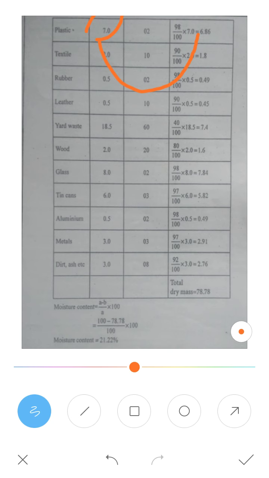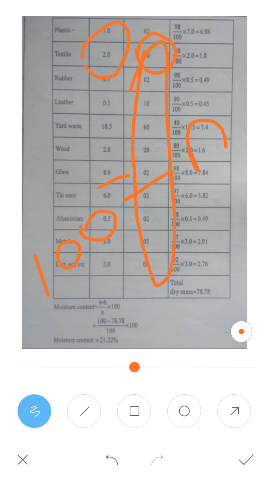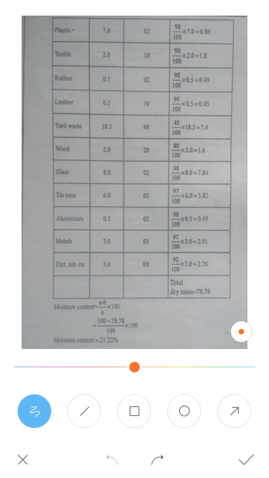Individually, you take all the materials, the mass and percentage, individually. For every percentage of total moisture content, you subtract it from 100, then multiply with the mass. So you will get the respective answers. Individually you do it. See here, I will give one example.